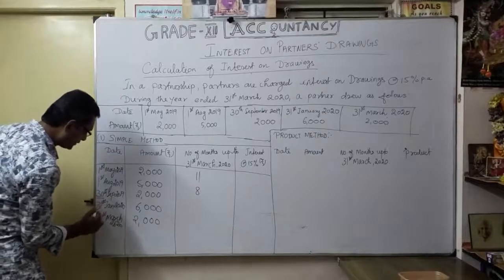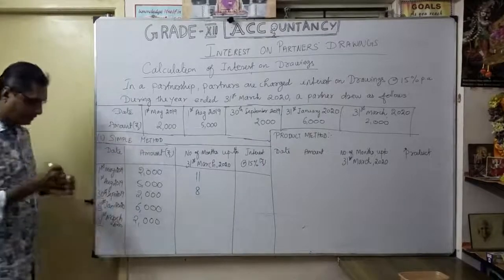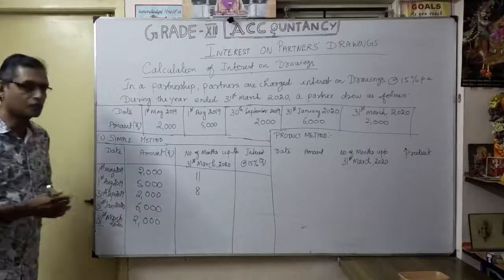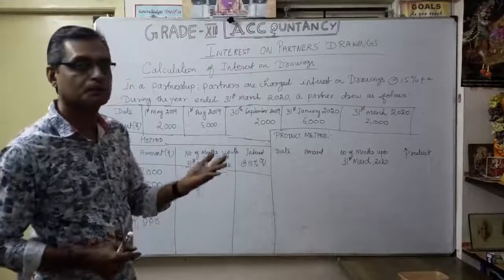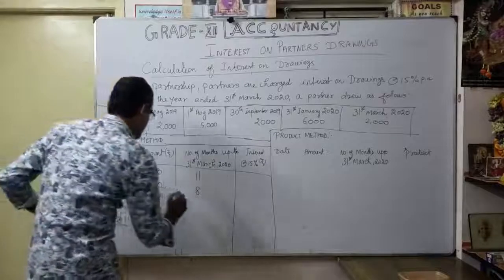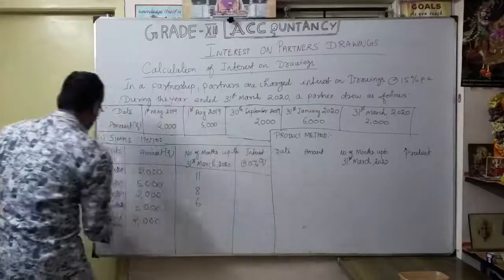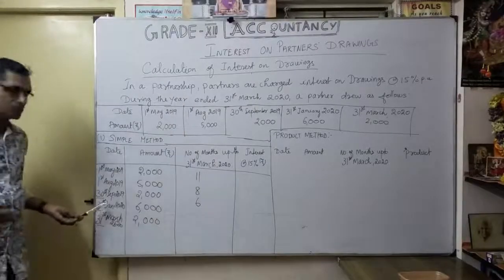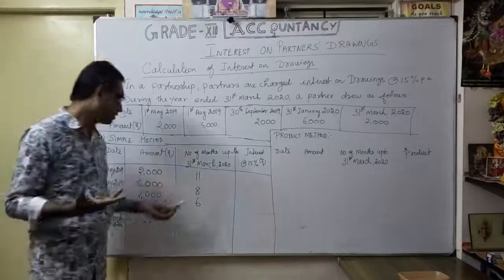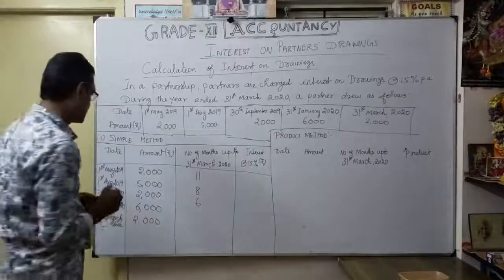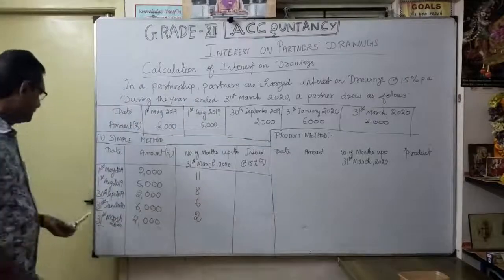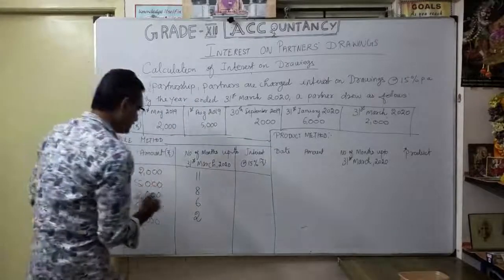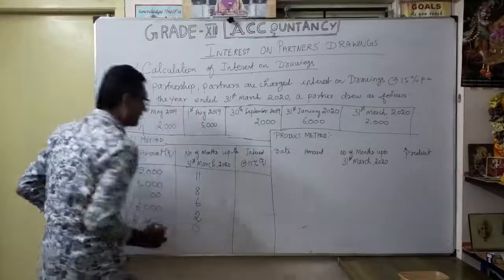Here all dates are the end of the month. As of September, we are going to calculate October, November, December, January, February, March. So totally 6 months. Okay, here 31st January. So balance months available up to March, how much? February and March, so 2. Then here 31st March, so naturally nothing will come. No balance months available.